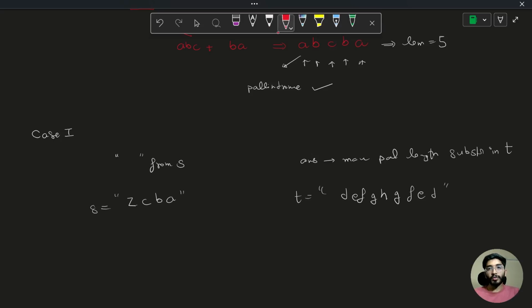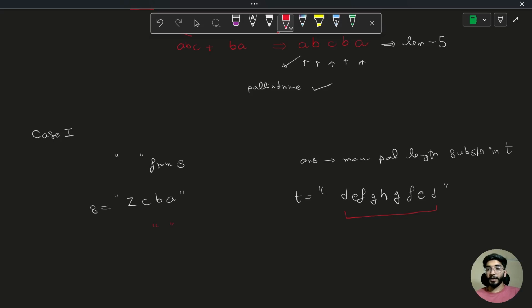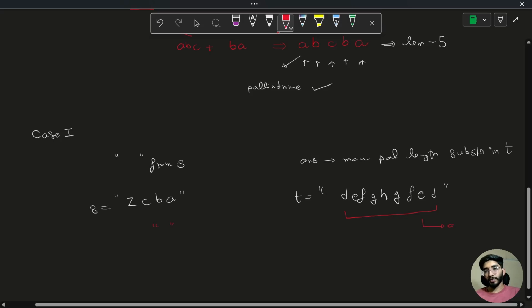So what we'll do, we'll take empty substring from here, and we can see that yes, this whole string is palindromic. So max length is 1 2 3 4 5 6 7 8 and 9. So my answer would be 9 in this case. Cool. This is our case 1.